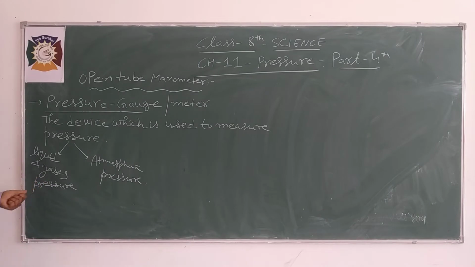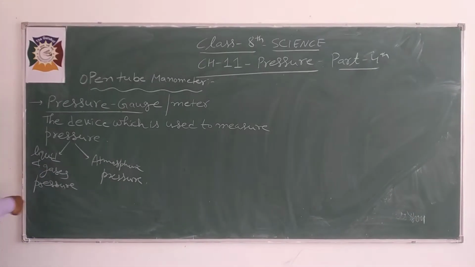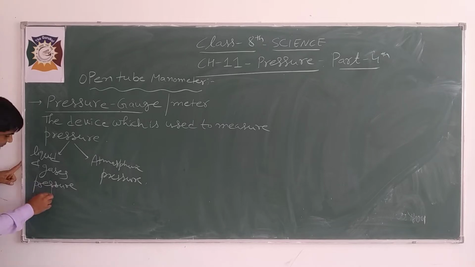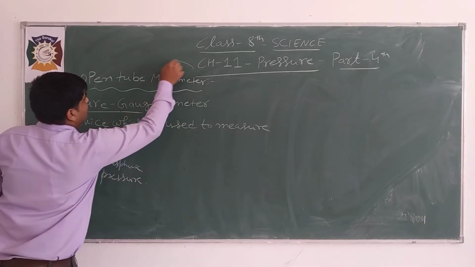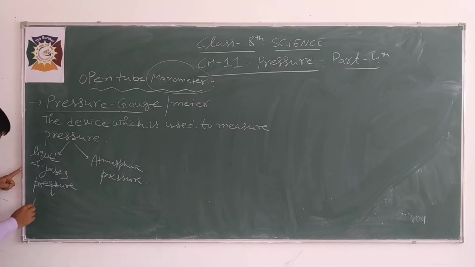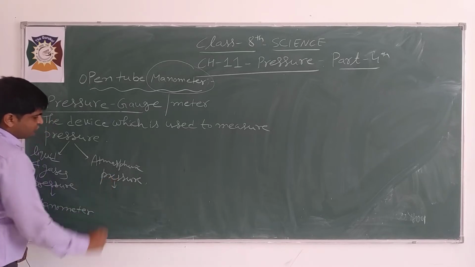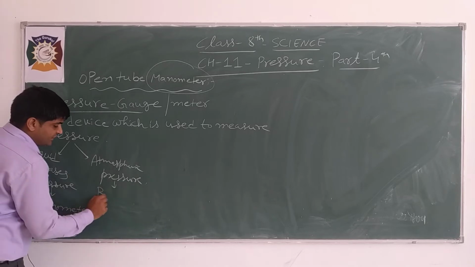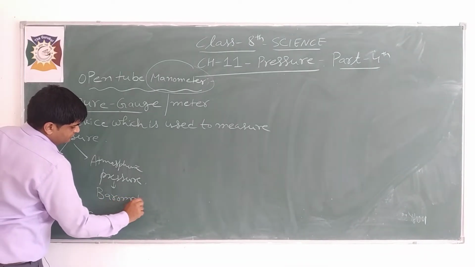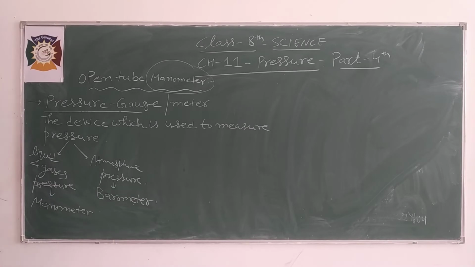Liquid and gaseous pressure is measured with the help of the device that is manometer, and the atmospheric pressure is measured by the device that is barometer. So today I will explain the device open tube manometer that is used to measure liquid pressure and gaseous pressure.